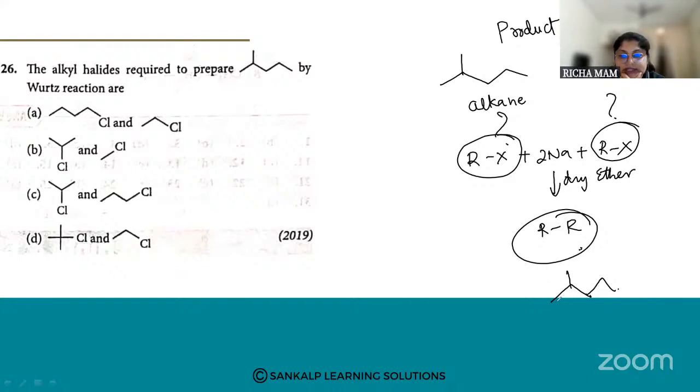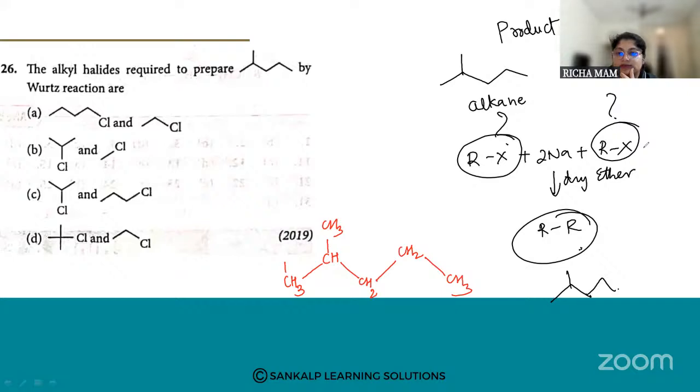If you don't understand this, you can write it in carbon hydrogen form. So it is CH3, CH, CH3, CH2, CH2, and CH3. Count the number of carbon atoms.